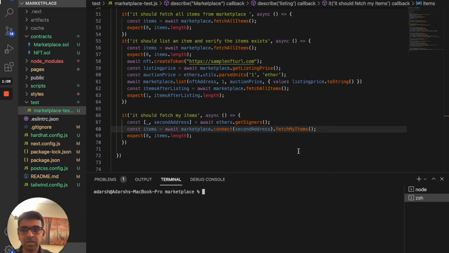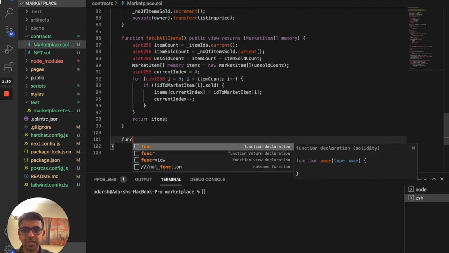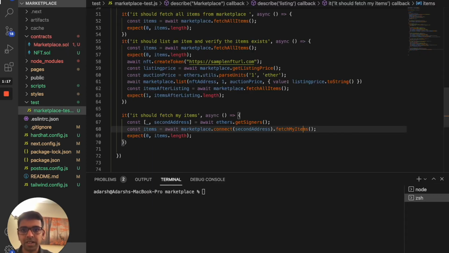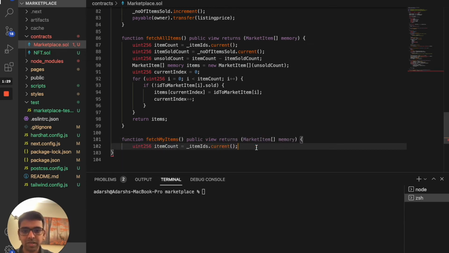So let's go back to our contract and start writing our fetch my items function. The name is fetchMyItems, and it will be something similar to the last one because we have to make it a view and return the MarketItem array, which is memory. From there we have to return the array of items.